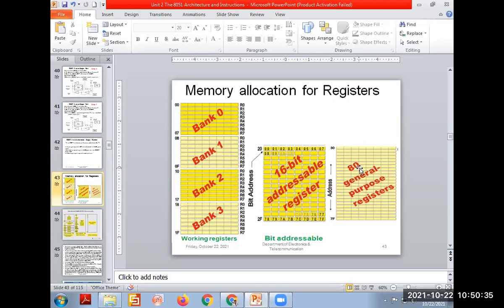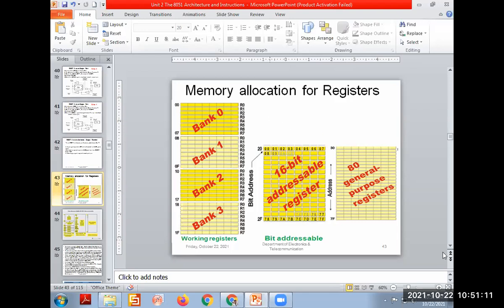Along with it, it offers the 80 general purpose registers. The SFRs include SCON, PCON, TCON, TMOD, which control the interrupts. These special function registers include the 4 ports, which are always 8-bit, and also the stack pointer and program counter.